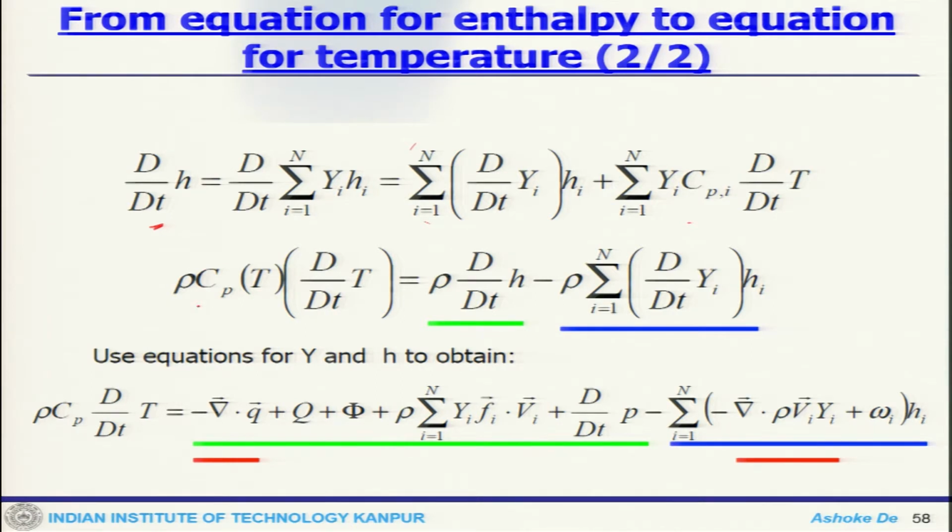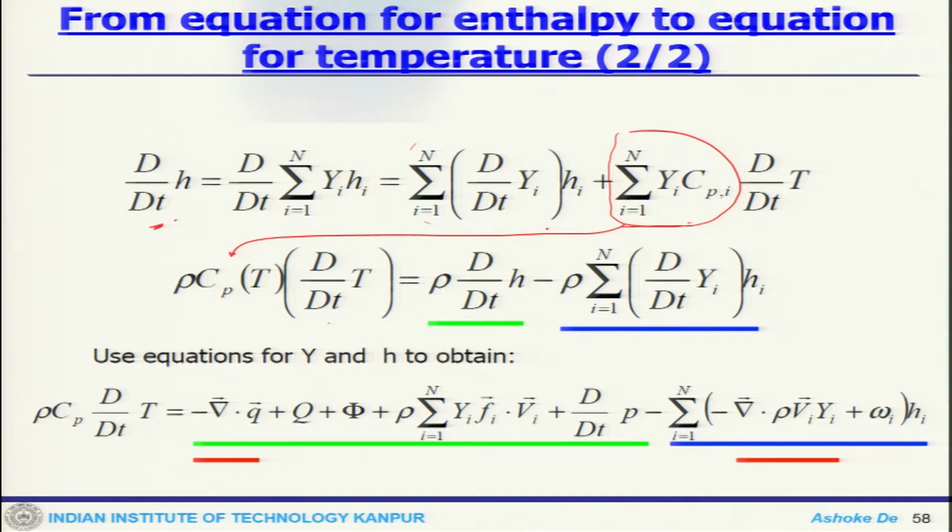So here if we look at rho Cp dT/dt, rho dH/dt minus, if we take this sum, this essentially is the sum over all these things, this will give me Cp, that is the mixture Cp which we have already obtained. So the derivative of temperature is this minus this.